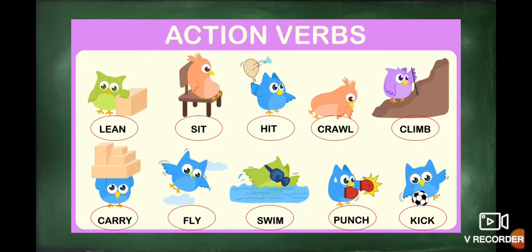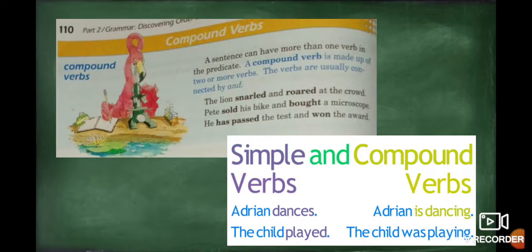All of these are actions. That means these are action verbs. Let's start with the meaning of compound verbs. You know that a sentence can have more than one verb in the predicate. In a sentence we have the subject, and then we have the predicate. The most important word in a sentence is the verb, that means the action.